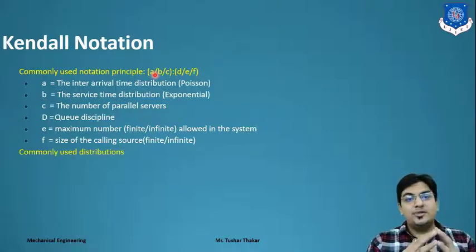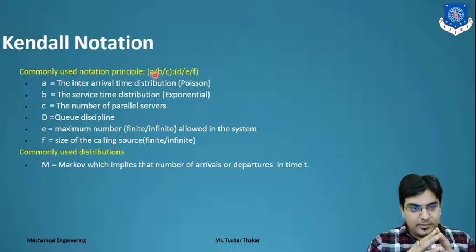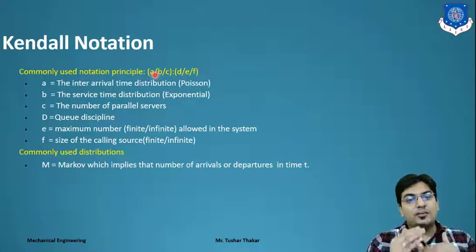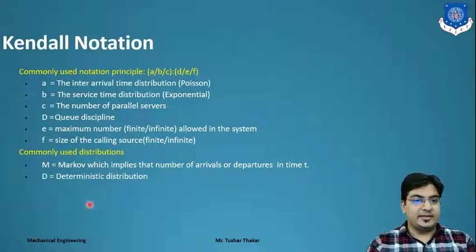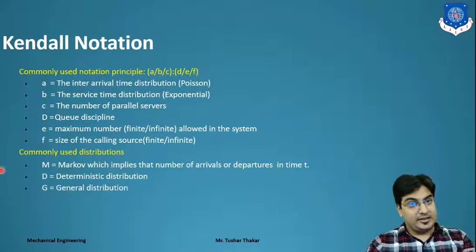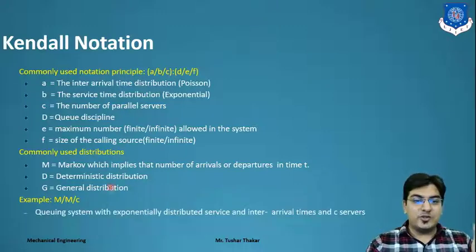Clear? So the commonly used distributions are, first, the Markov distribution, which implies that the total number of arrivals or departures in a time. Second is the deterministic distribution. And general distribution. M, D, G are the notations for common distributions. So here the example is M by C. What is the meaning of that notation? It means a queuing system with exponentially distributed inter-arrival and service times, and C is the total number of parallel servers.